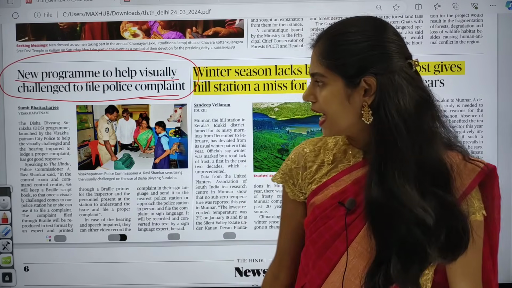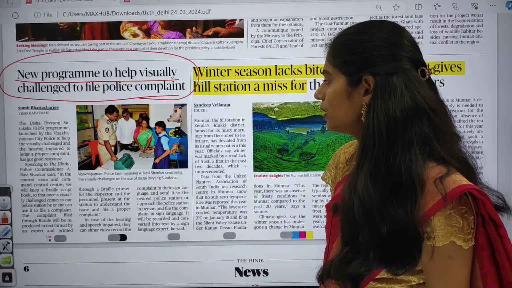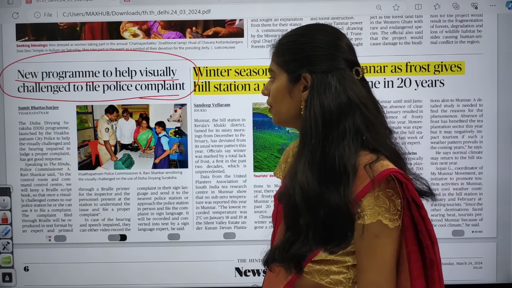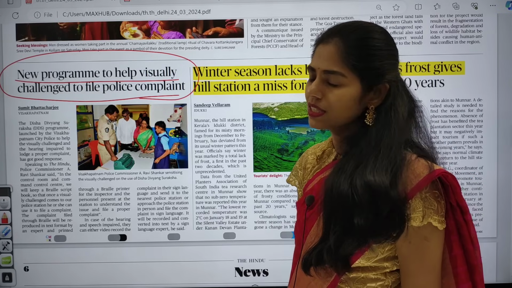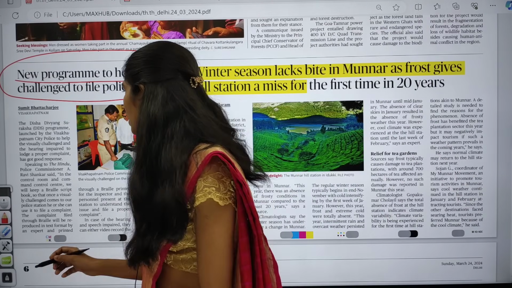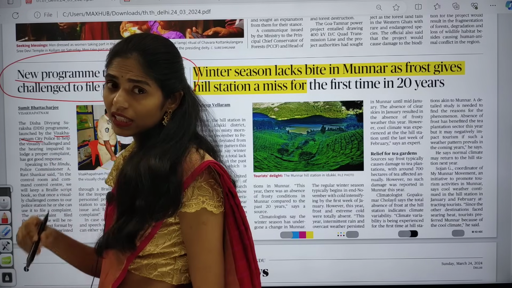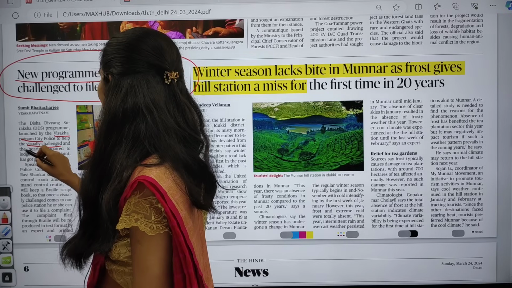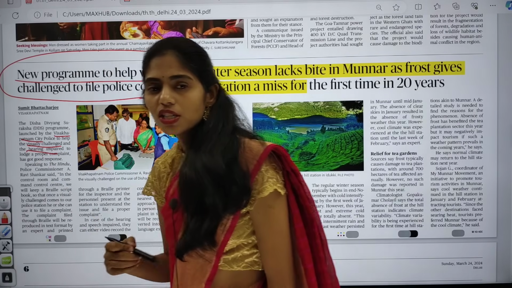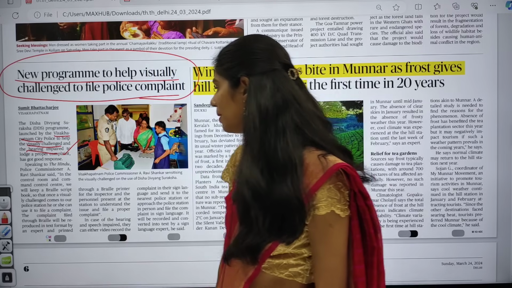So this article is talking about one important program, that is the Disha Divyang Suraksha program, of the state of Andhra Pradesh. It is launched by Visakhapatnam City Police, and it focuses on helping the visually challenged and hearing impaired to lodge a proper complaint.